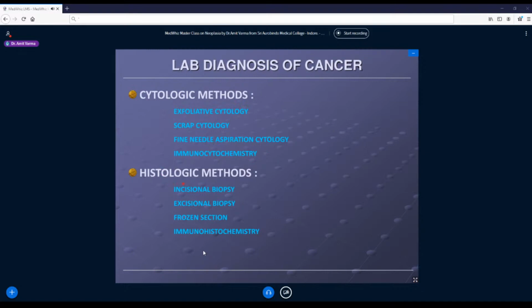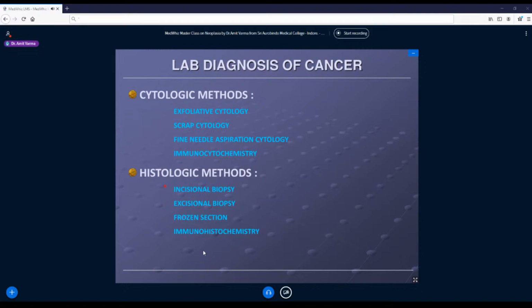Coming to histological methods, now we have different types of biopsies which can be done. So suppose there's a big mass sitting in the breast, you have incised the skin, opened it, and taken a small piece of that mass and closed it again. This is what we mean by incisional biopsy. But if the whole tissue was just a 1 centimeter nodule in an oral cavity or in breast or in arm, I remove the whole thing. That is called excisional biopsy.